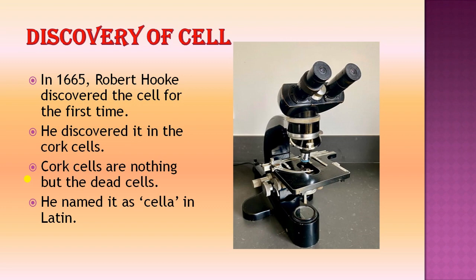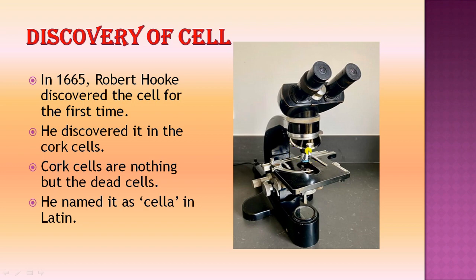Actually, you can see the outermost layer of trees, the bark or the cork, which are dead cells. So he observed these cells for the first time in the cork cells. Then he coined a term for those cells which he observed under the microscope.